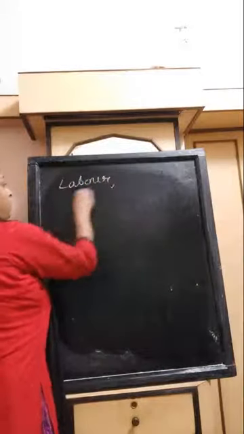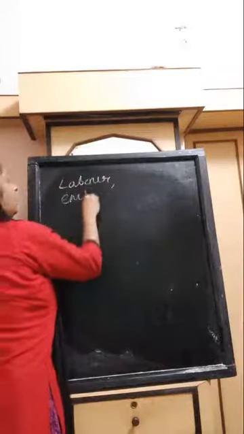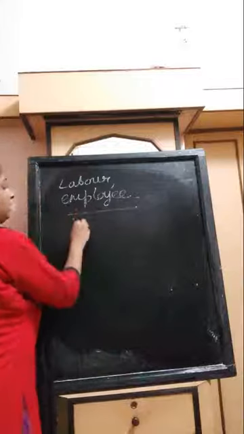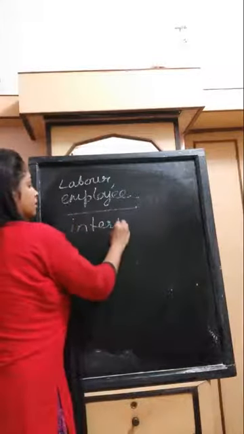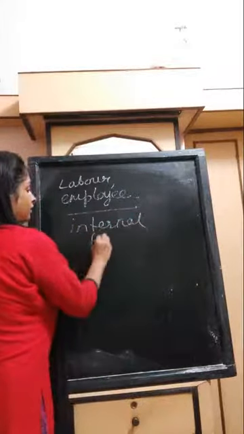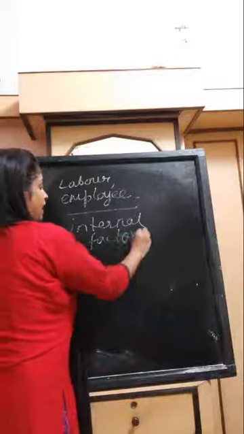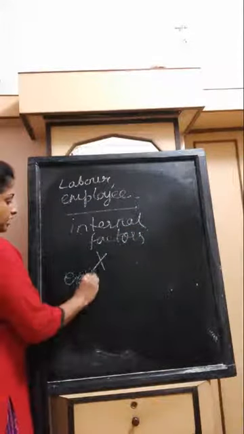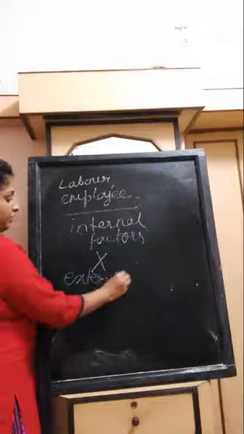So a labor, an employee, they are the internal factors of a business environment, and they do not affect any external factor.